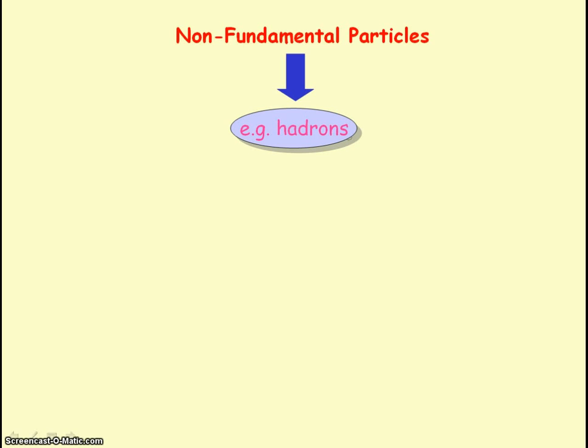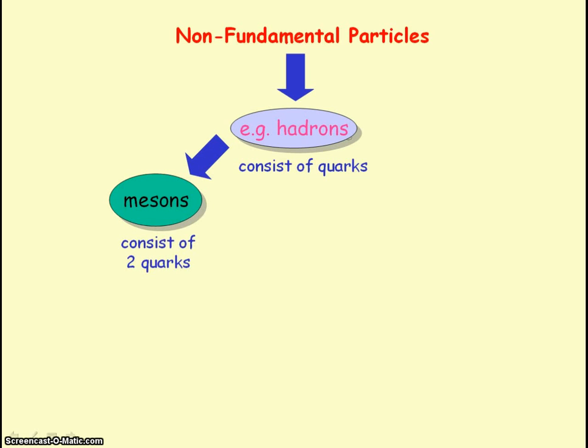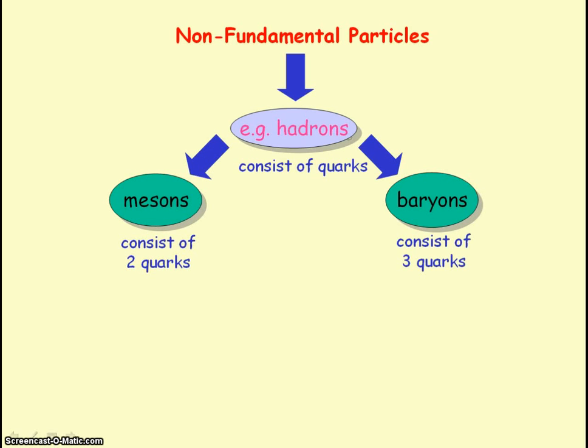Hadrons are non-fundamental particles because they can be broken down into quarks. Mesons are hadrons, and they are particles which consist of 2 quarks. Baryons are also hadrons, but they consist of 3 quarks.